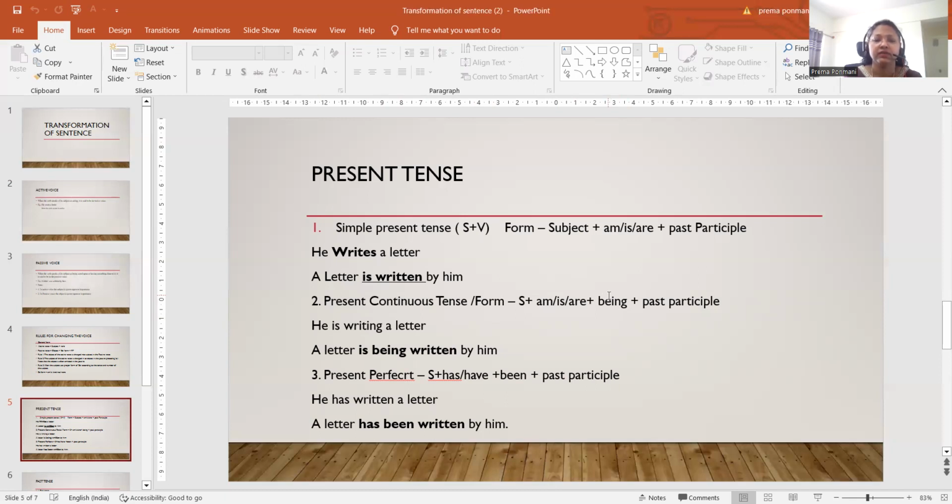Okay, when you are changing active to passive, we have to add the word being along with the auxiliary verb. And for the perfect tense, the only difference is we have to use have or has plus been. For perfect tense, we have to add this been. That is the only difference in perfect tense.